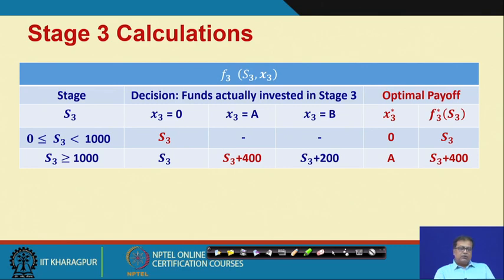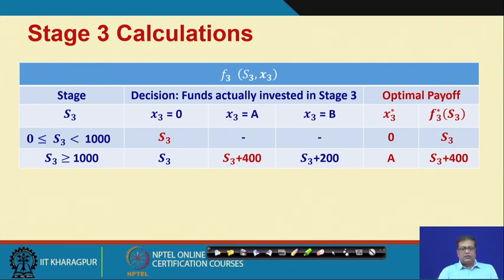So, we should invest in option A and we get a return of S3 plus 400. But if we had less than 1000 rupees, then we cannot invest any amount, and x3 will be 0. In that case our optimal payoff will be S3 only, because at this stage this is nothing but S3. Is it okay?